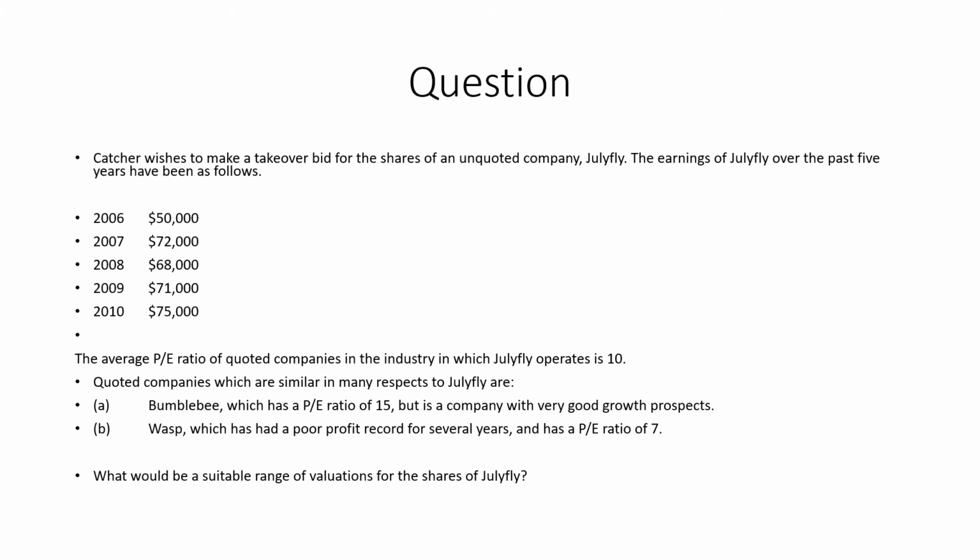Now, starting with the question of price earning ratio: Catcher wishes to make a takeover bid for the shares of an unquoted company, Mayfly. The earnings of Julyfly over the past 5 years had been as follows. In this case, Catcher is a person, and his company is Mayfly. Now the company is unquoted. Julyfly is the company which is unquoted.